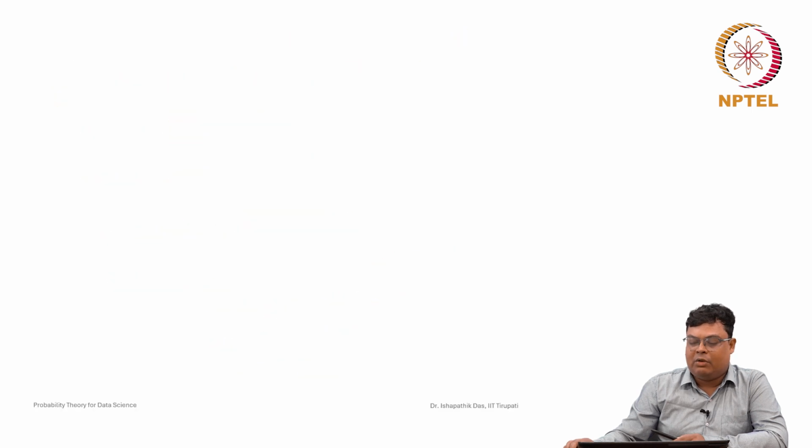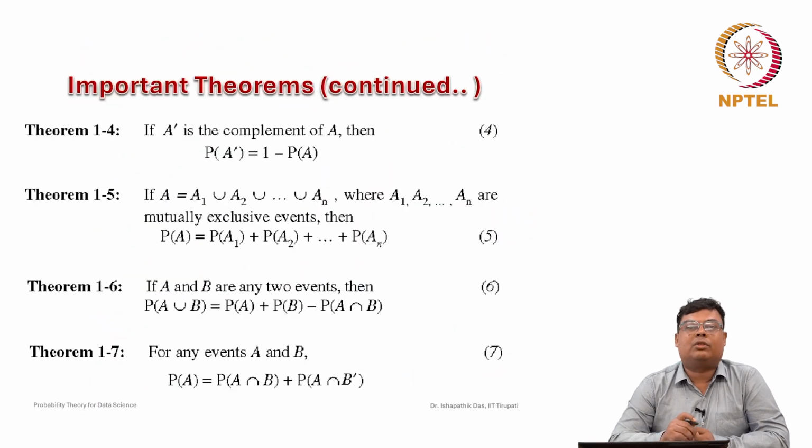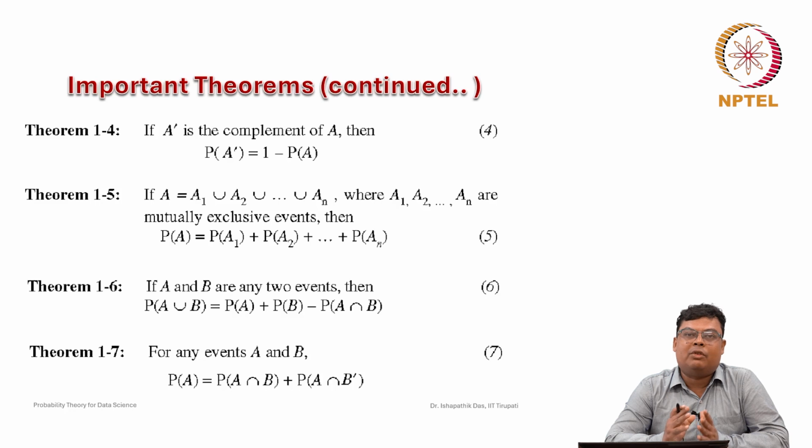So, this is one numerical example related to these theorems. Now, this is the last theorem. There may be many results. Some of the basic results that we think we will use frequently in the future are covered here. Other results, whenever required, we will discuss and prove again.